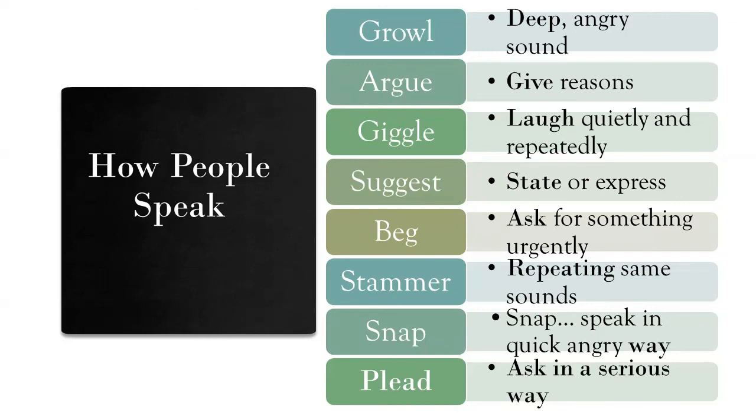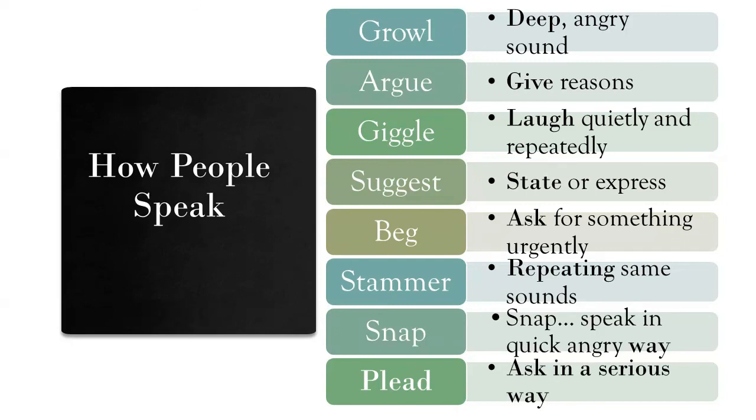Suggesting is expressing or stating some idea. Beg. Ask for something urgently. Begging is the act of asking for something that we are in urgent need of. Stammer. Repeating the same sounds again and again is stammering.